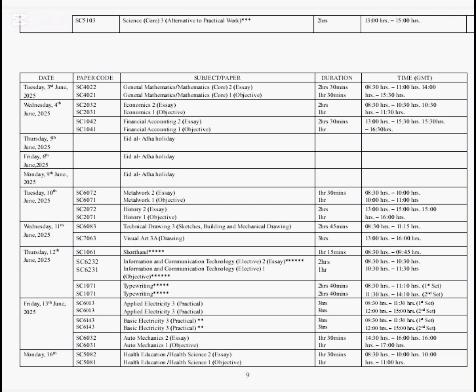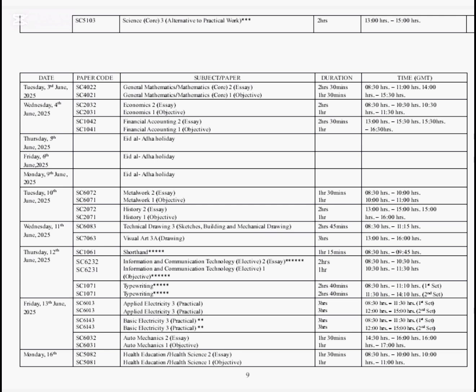Then we have on Thursday, Friday, and Monday, that is from 5th of June to 9th of June, we have public holiday. That is El Ahad holiday, as Muslim holiday. So candidates, take note. On Tuesday, being 10th of June 2025, we have metal work, paper 2 and 1.